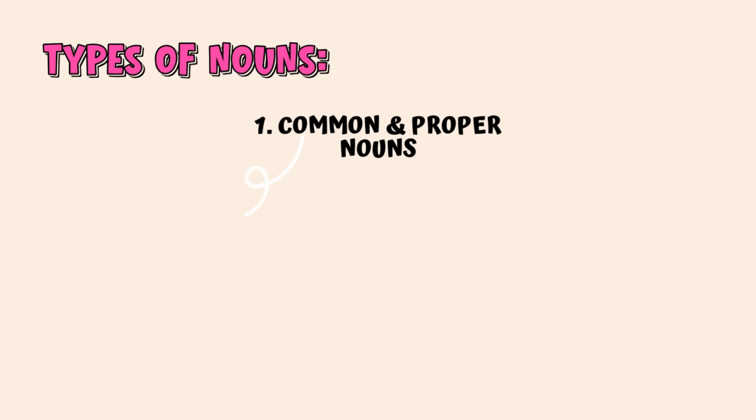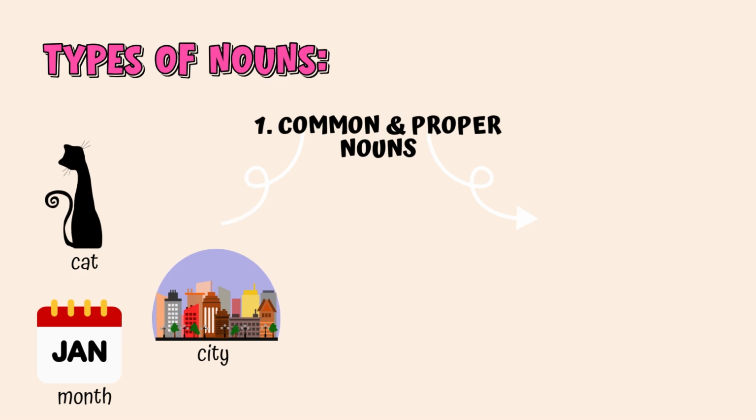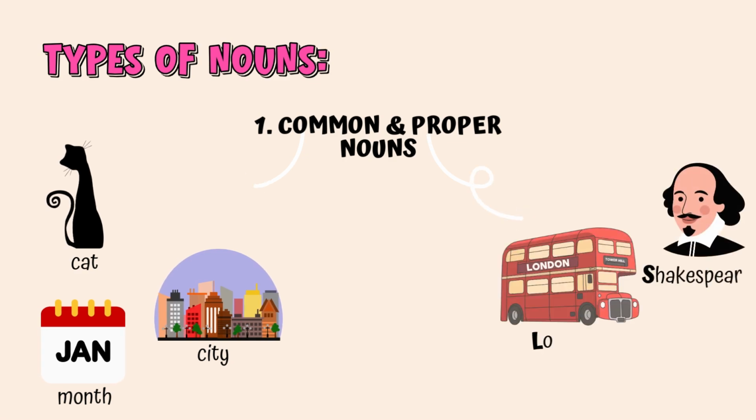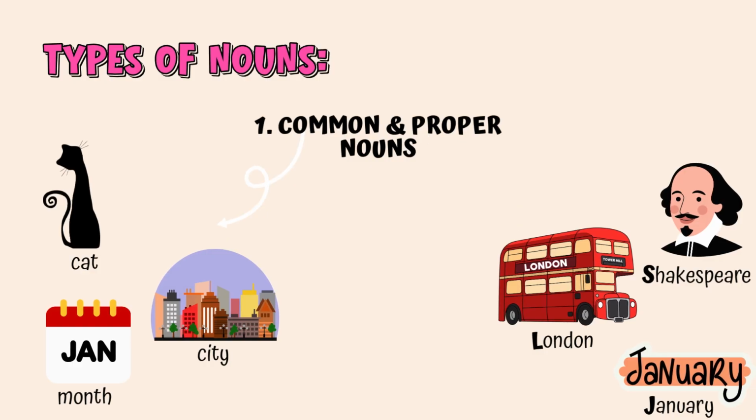Types of nouns. Nouns can be common or proper. Common nouns are general names like cat, city, or month. Proper nouns are specific names like Shakespeare, London, or January, and they always begin with a capital letter.